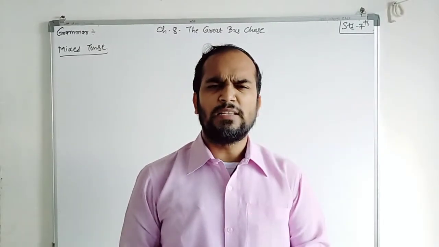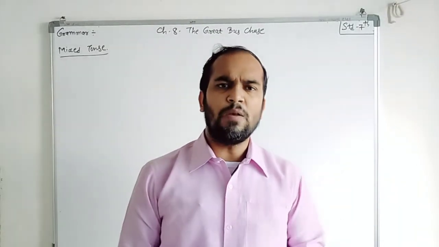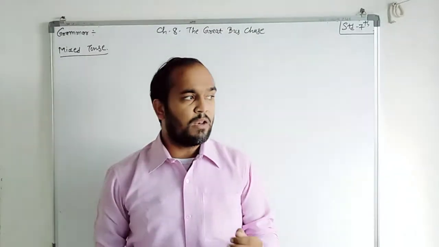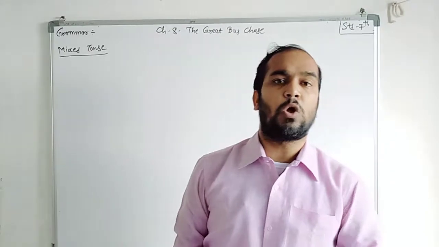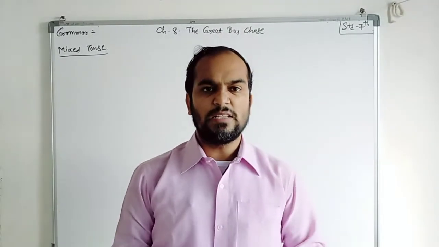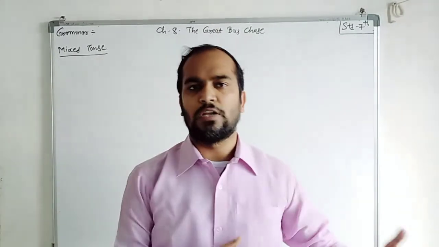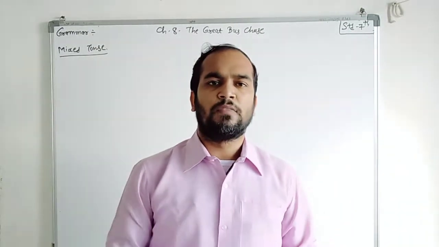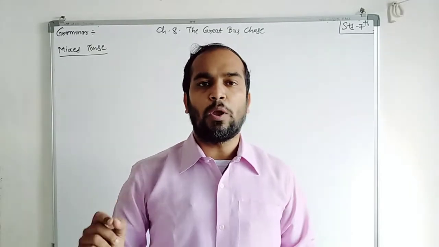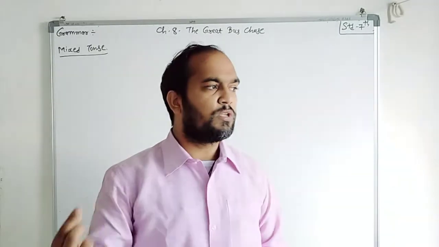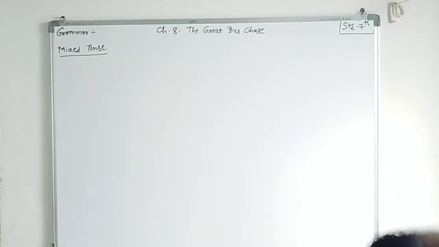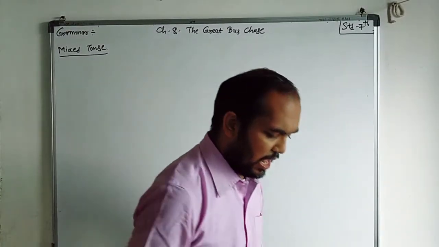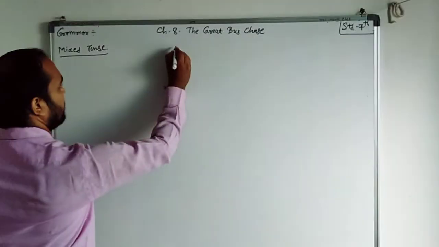Now remember, this is a very easy topic. If you learn properly, then you have no problem, right? Remember another thing, that you follow the structures of the tenses. It means what the affirmative structure is, what the interrogative structure is, and what the negative structure is. When you follow this, you will remember that this is the kind of sentence or this is the type of sentence. Now, let's start with our continuous tense.